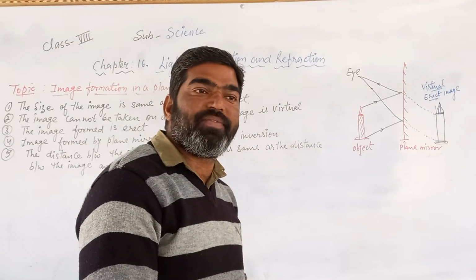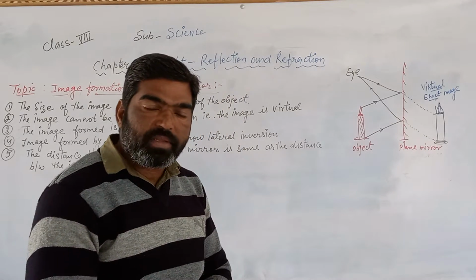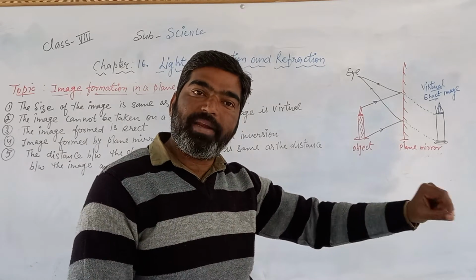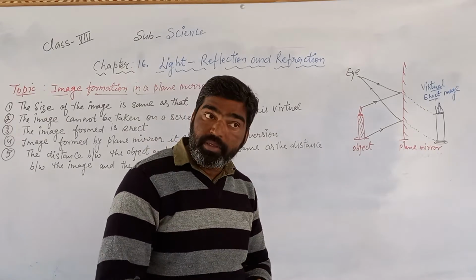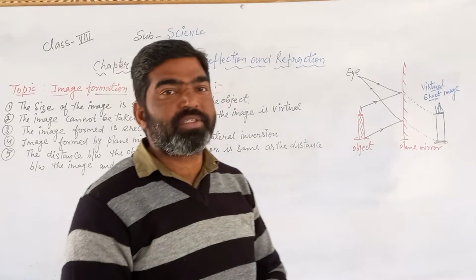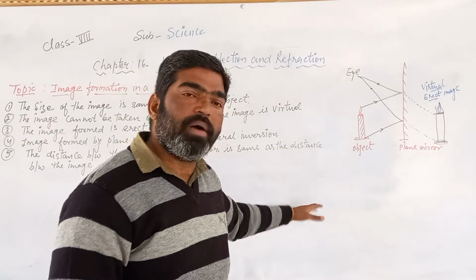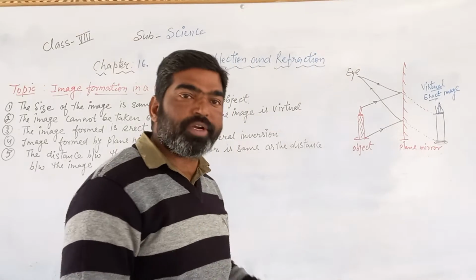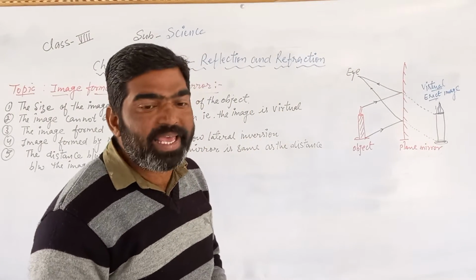The second law: the incident ray, the reflected ray and the normal all lie in the same plane. Those are the two important laws of reflection. We already covered them in the last class, just a short recap.